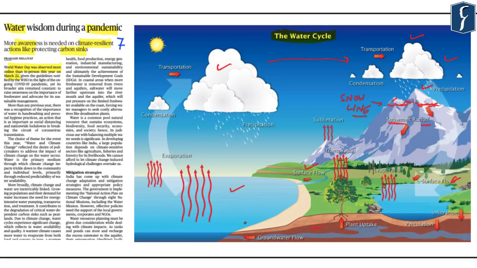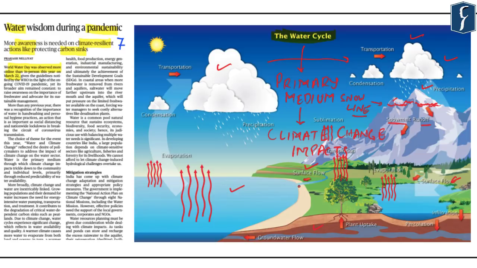Now, in this context, what the authors have highlighted is that the choice of theme for this year's event, that is 22nd of March, was water and climate change. And this basically reflected the desire of policymakers to address the impact of climate change on the water sector. Now we need to understand that water is the primary medium through which climate change impacts. This impact basically trickles down to the community and to the individual level, primarily through the reduced predictability of water availability.